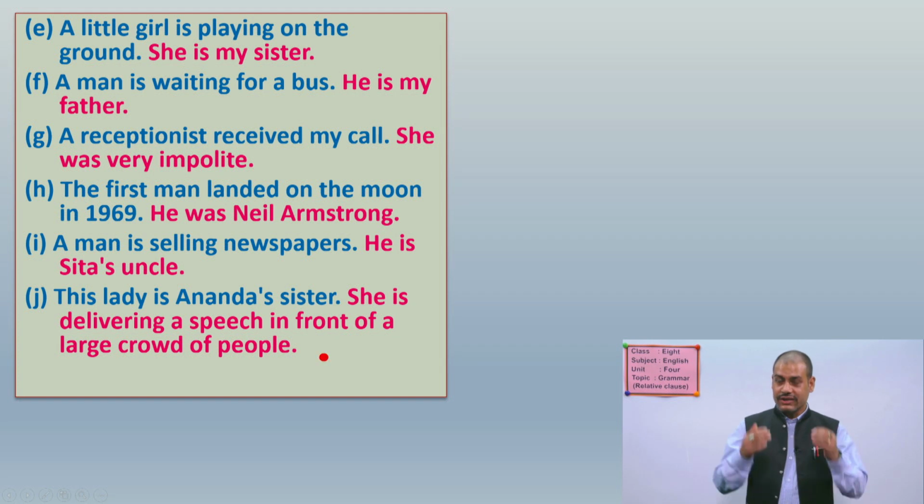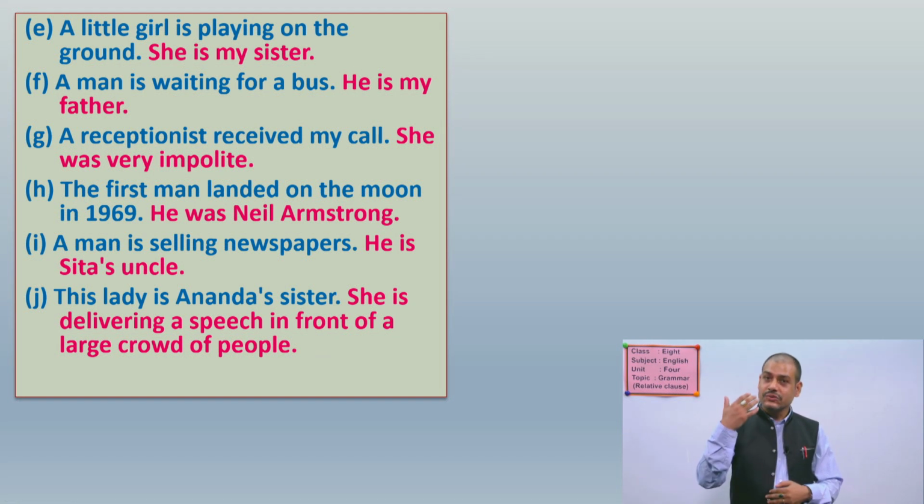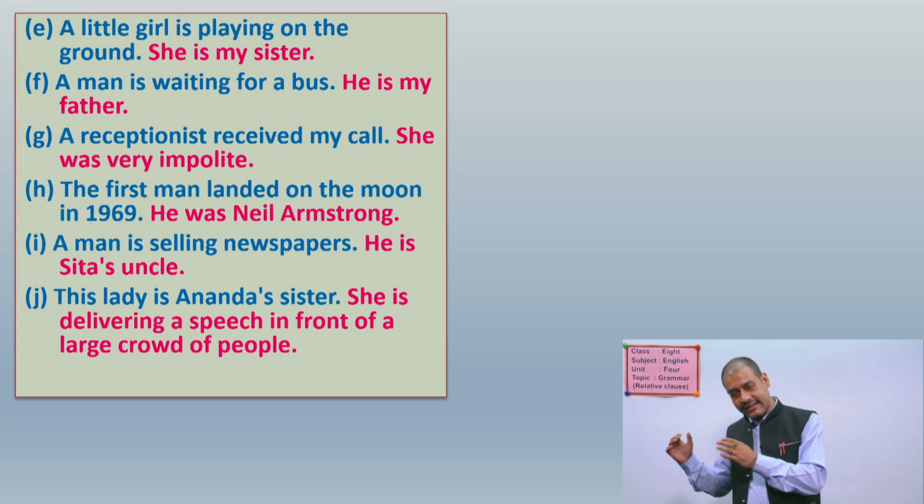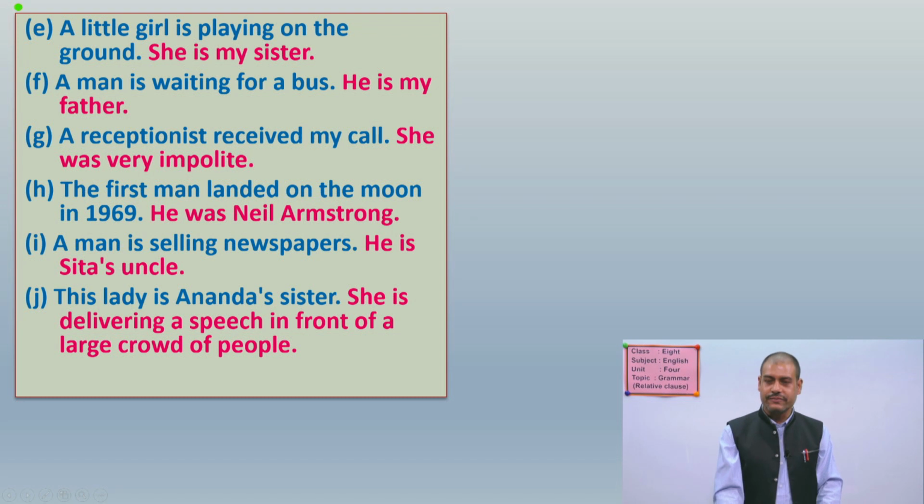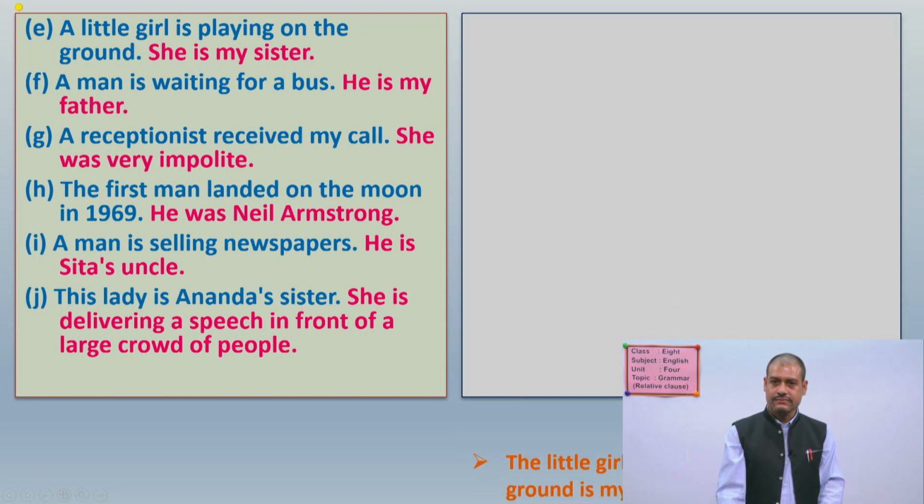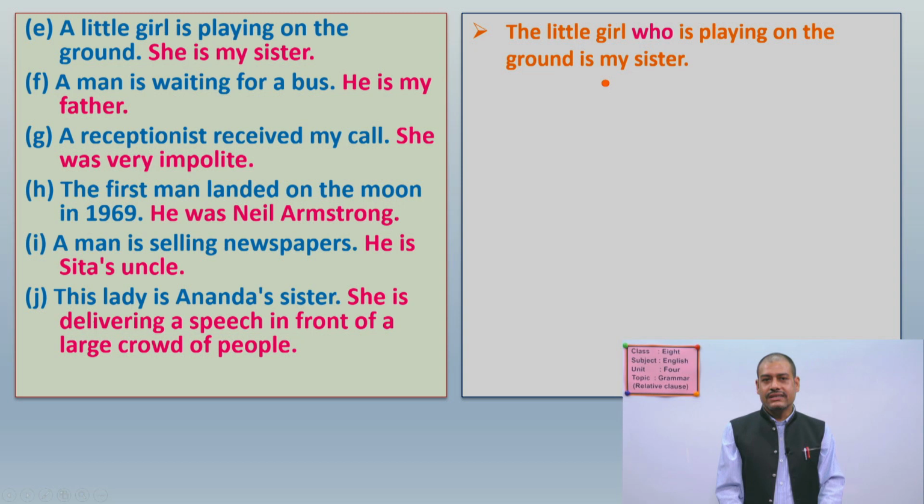So again, your job is to think, and you have to check whether your answer is right with me or not. So your first sentence should be like this: the little girl who is playing on the ground is my sister. Here a little girl and she mean the same girl. So it is also for the subject. So we use who here, and when we use who, then we don't use she. So your sentence becomes: the little girl who is playing on the ground is my sister.